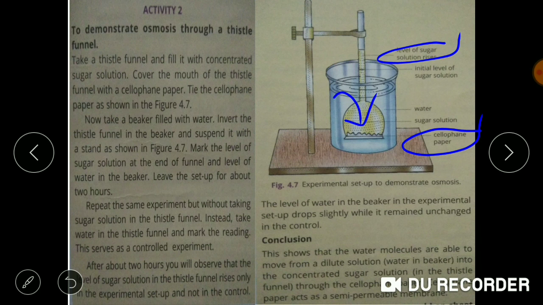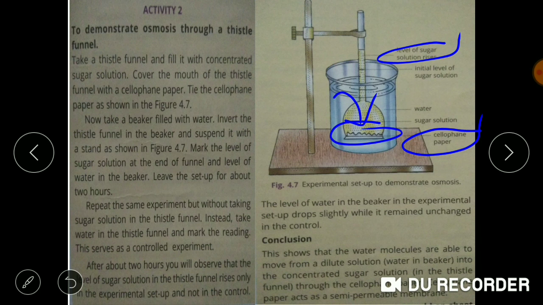But if in place of muslin cloth or cellophane paper, we take a rubber sheet, what will be the changes we'll be seeing?